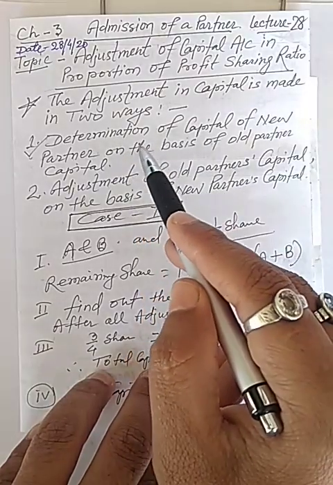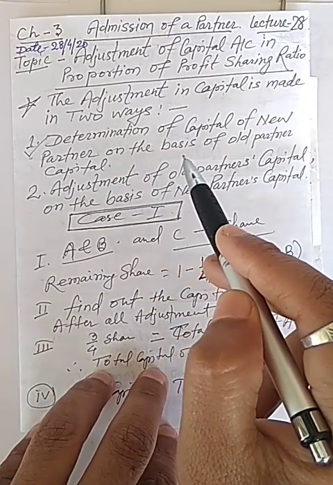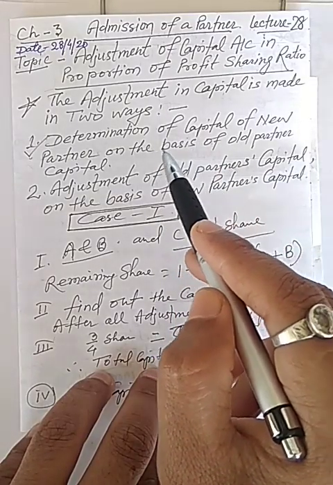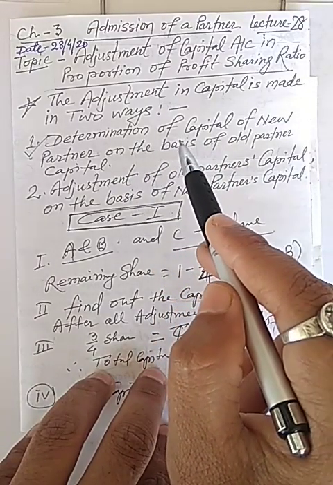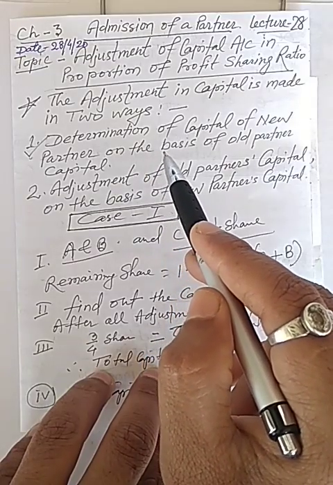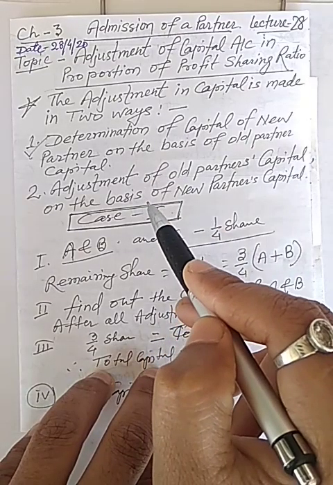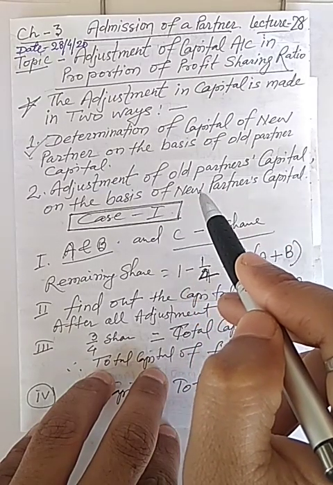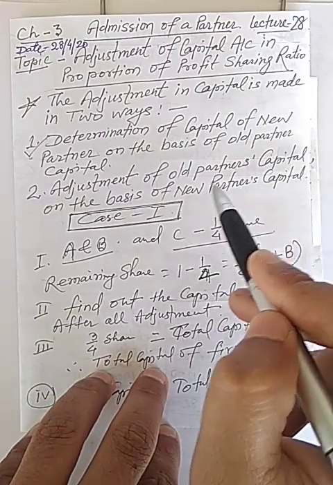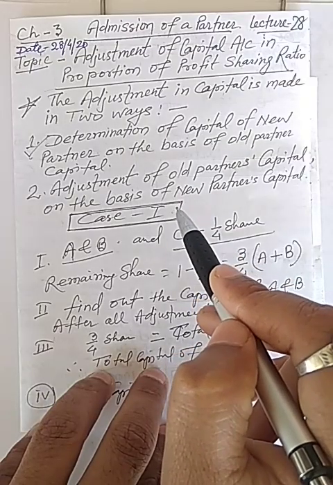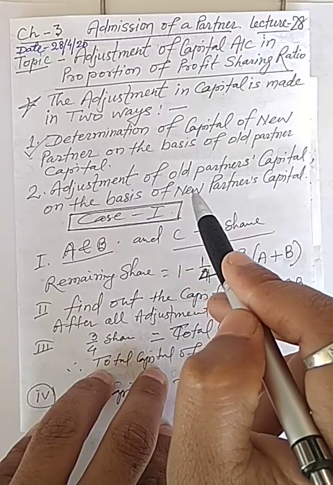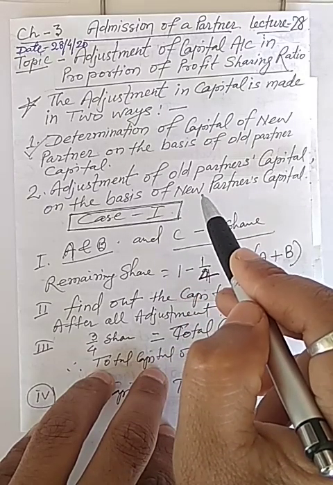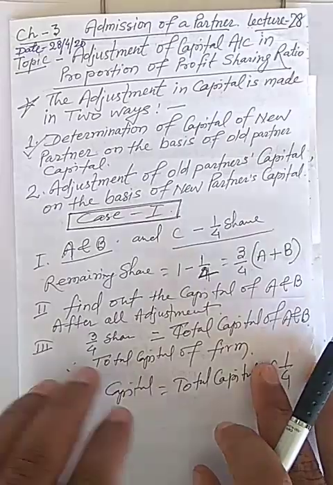In the first case, no new partner's capital is given in the question, but in the second case, new partner's capital is given in the question, and we have to calculate old partner capital on the basis of new partner capital.